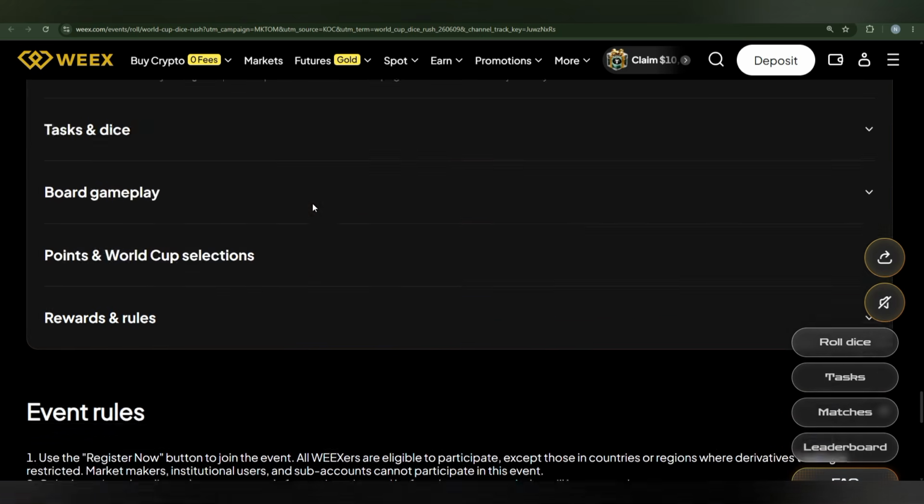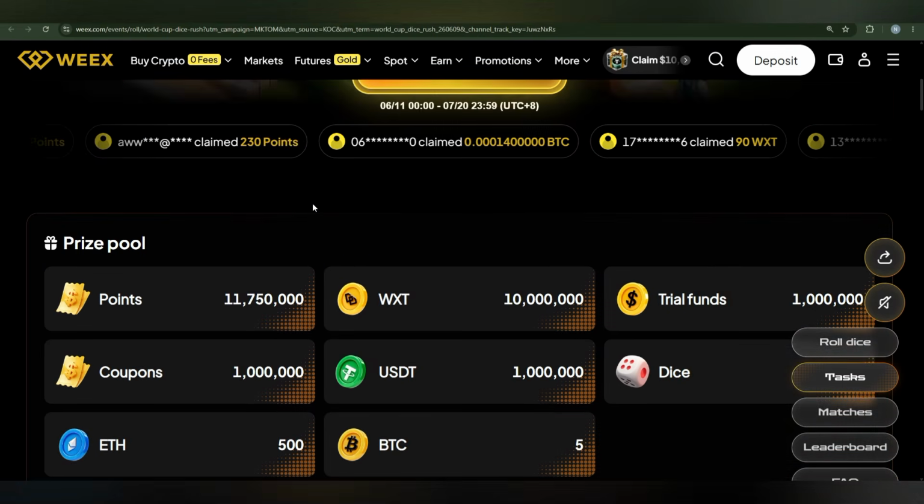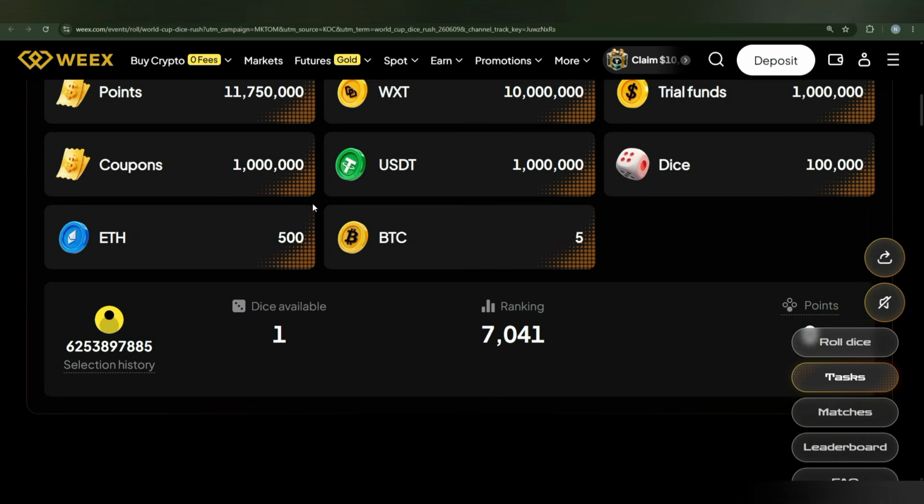Overall, the World Cup and this event that you can also check out on the WEEX exchange. This event is really having different sections of the WEEX platform while following the event activities available during the campaign.